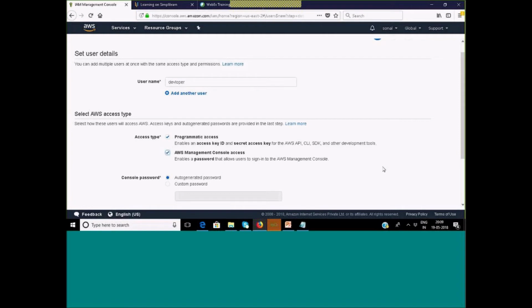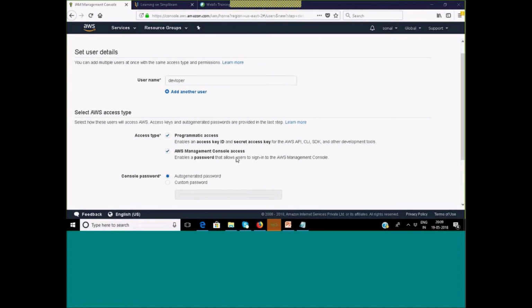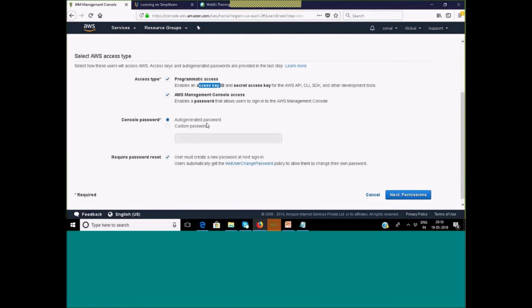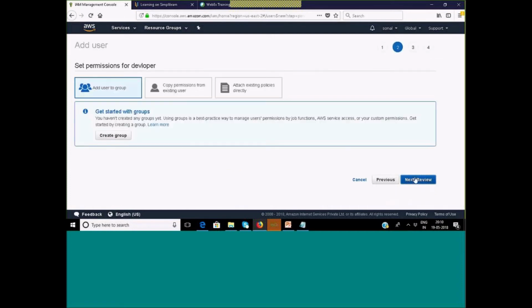Someone asked me some time back. So Timmy, you got the answer. Fine. So we can select both programmatic access as well as management console access. Now this time I selected both, right? So I can showcase you where it will highlight the access key and secret access key. This time I'll go with auto generated password because last time I selected the custom password. And this time I'll leave this option enabled. So click on next. Fine. Click on next.